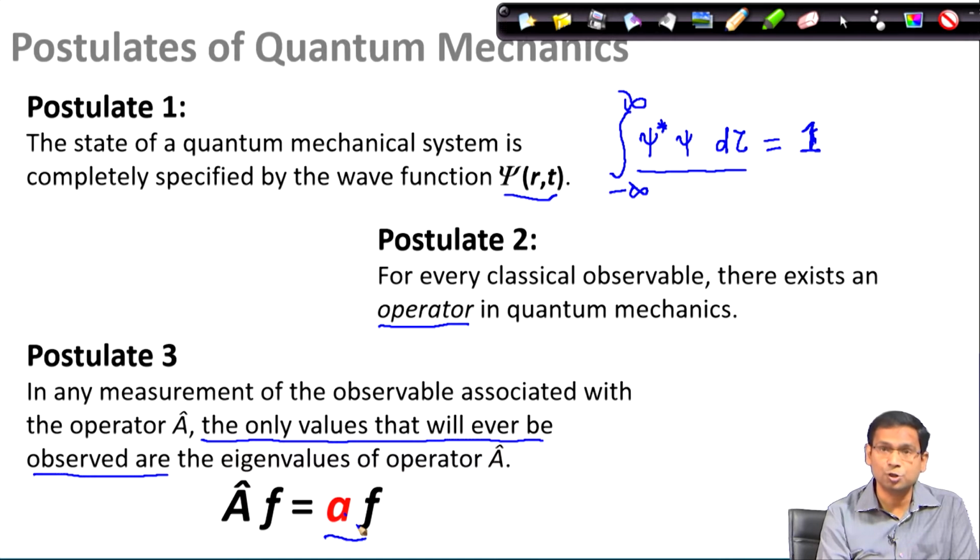So, if I make a position measurement, the outcomes are position eigenvalues. If I am making a momentum measurement, then the outcomes are the eigenvalues of the momentum operator, and so on and so forth. Therefore, in our discussion, eigenfunctions and eigenvalues are very crucial. So, we would spend some time finding out how we can determine the eigenfunctions of different operators. This is what we are going to do next.